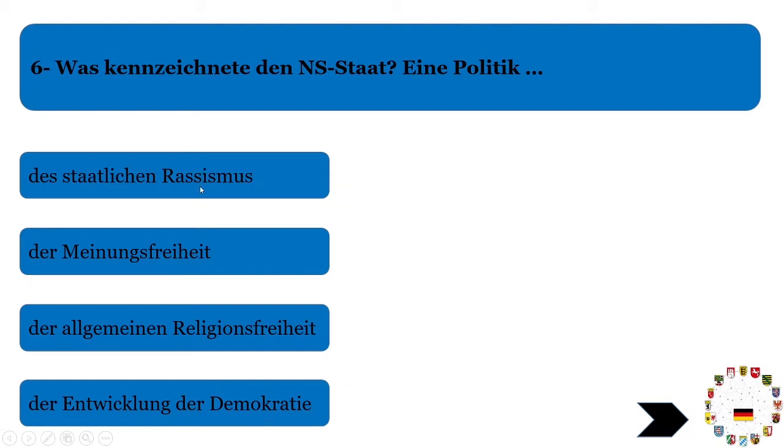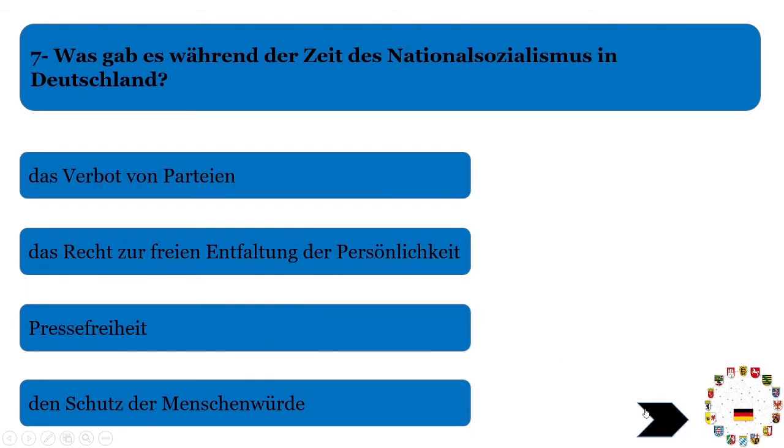Staatlichen Rassismus, or racism, was there, so this is the only correct answer in this scenario. Now we will move to the next question. Our next question is: Was gab es während der Zeit des Nationalismus in Deutschland? Same time, 1933 till 1945.